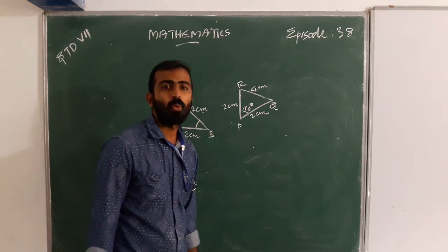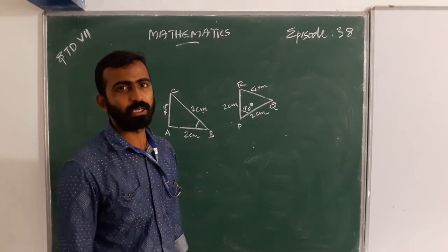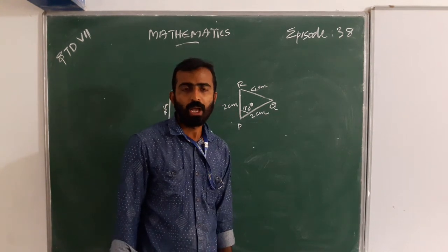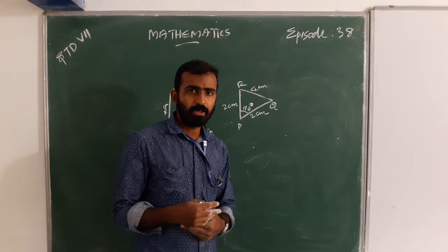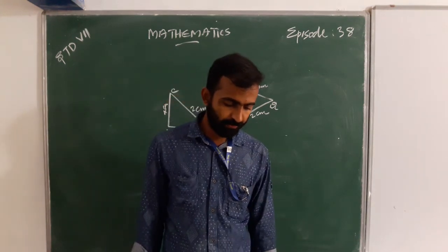That is, these triangles are congruent. If you would like to make more questions, you can check with your textbook.